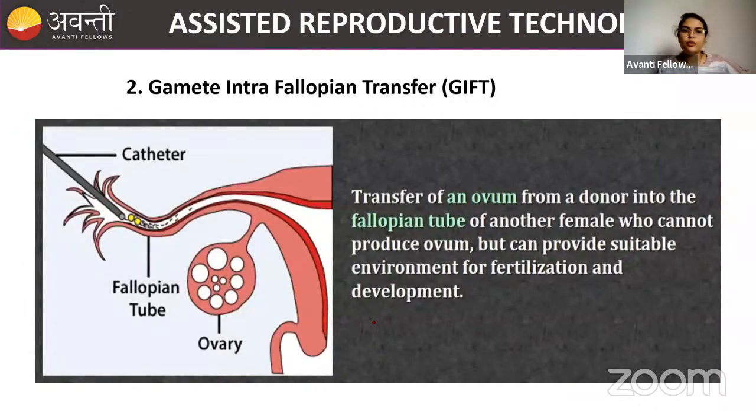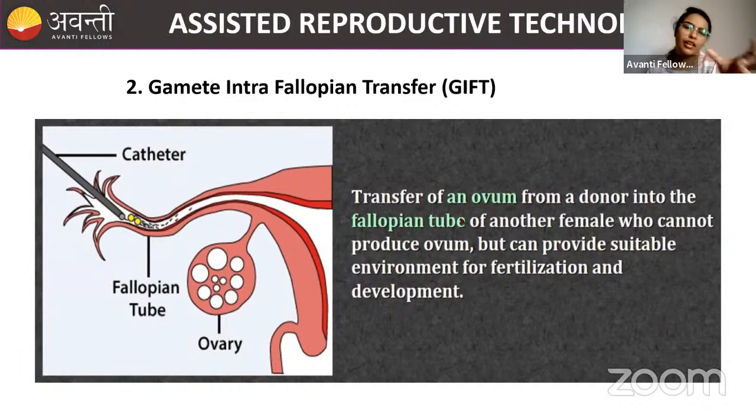Now, going to the second method, this is called GIFT or gamete intrafallopian transfer. Okay, here what happened? There will be a transfer of ovum. So आप क्या करोगे बेटा? Ovum लोगे donor से, you will take the ovum from a donor and then you will transfer that healthy ovum into another female. So why is this happening?